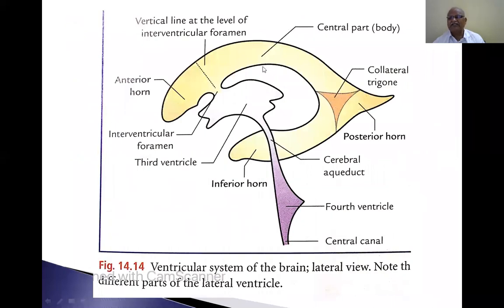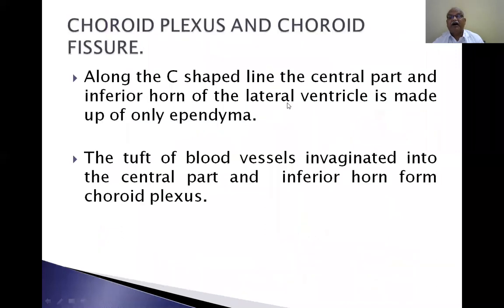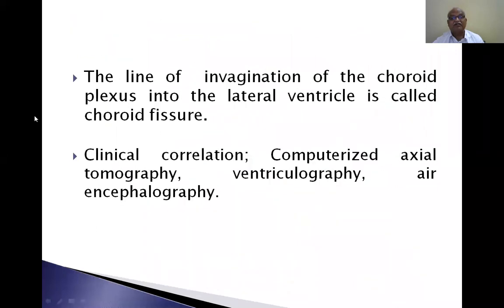Ependyma is nothing but the lining cells of the ventricle. So here the central part and the posterior horn are lined by ependyma. The tuft of blood vessels invaginated into the central part and inferior horn forms the choroid plexus. The line of invagination of the choroid plexus into the lateral ventricle is called the choroid fissure.